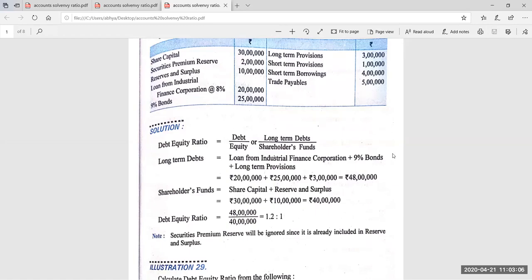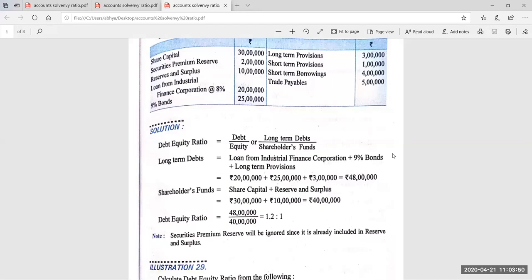Because, Anshika, listen carefully. Because SPR is the part of reserve and surplus. Yes, Parth, you have also given me correct answer. Deepak Sharma, everyone is giving me correct answer. Reserve and surplus is a whole concept and SPR is a part of reserve and surplus. So whenever we are considering whole concept, then we will be not considering as part concept. Okay, so reserve and surplus is 10 lakh, which means SPR is already included in this reserve and surplus. Yes, Anushka. Yes, Anshika. Am I clear? Yes. So that's why we have not added here.